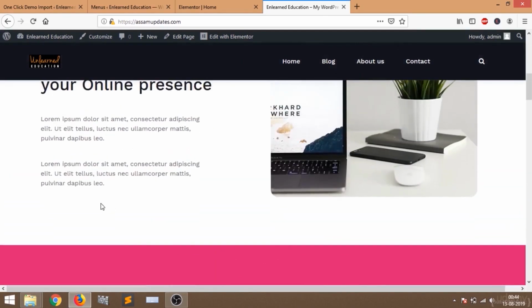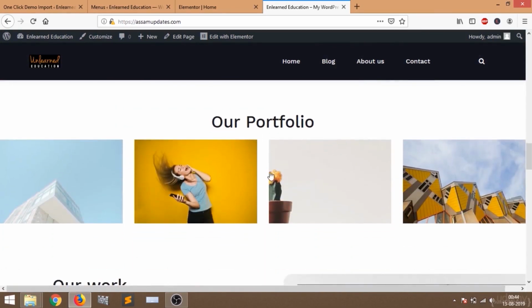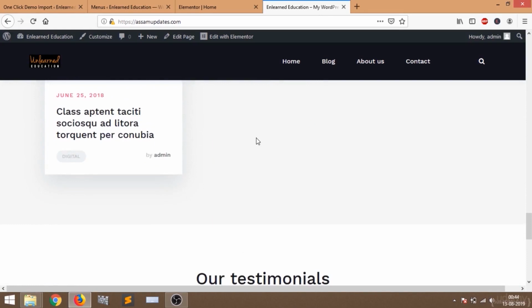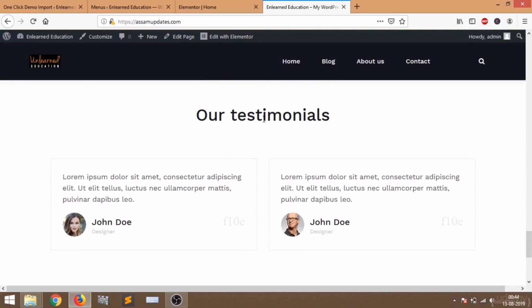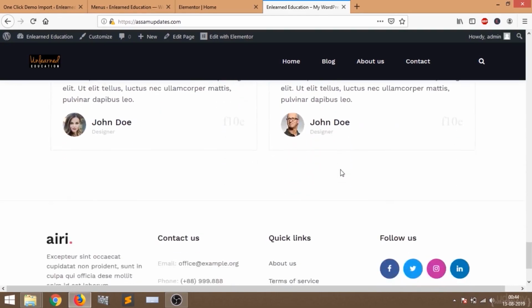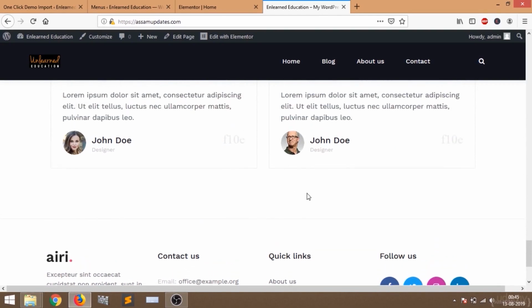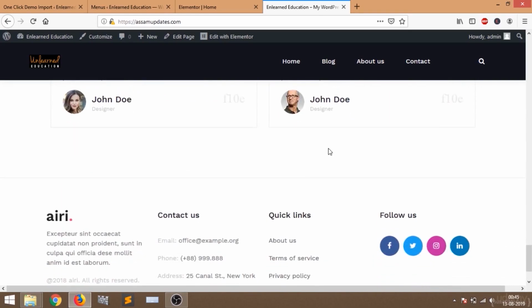Okay, all the read more buttons are gone, you can see here. There is a gap between the images now. You can see I have changed the WordPress to animation, and I have changed it from 90% to 40%, so it is showing 40% now. And here is the latest news, that means our blog posts. And here is our testimonial section. I didn't change this section. Below the testimonial section there was another section which I have deleted.